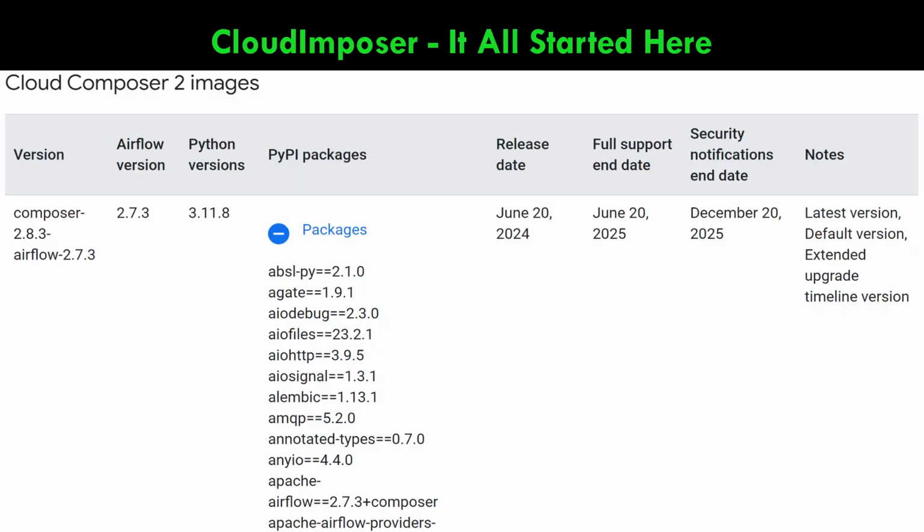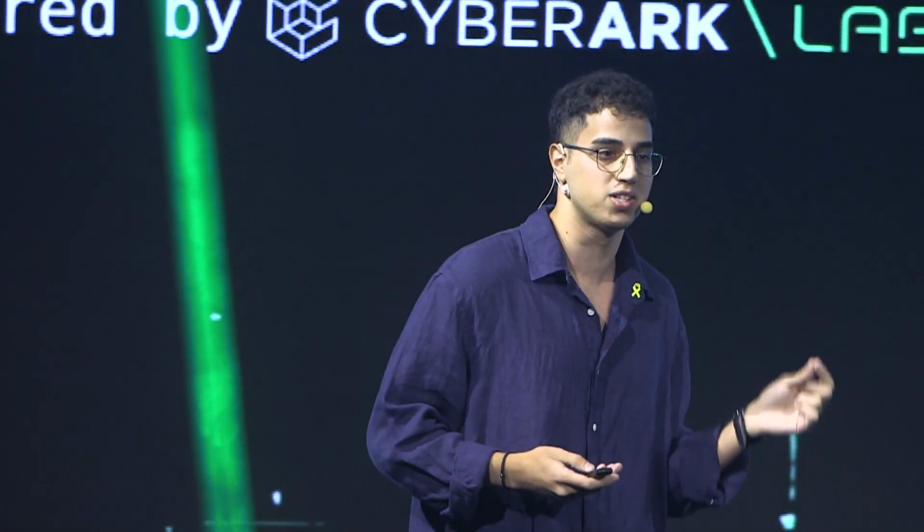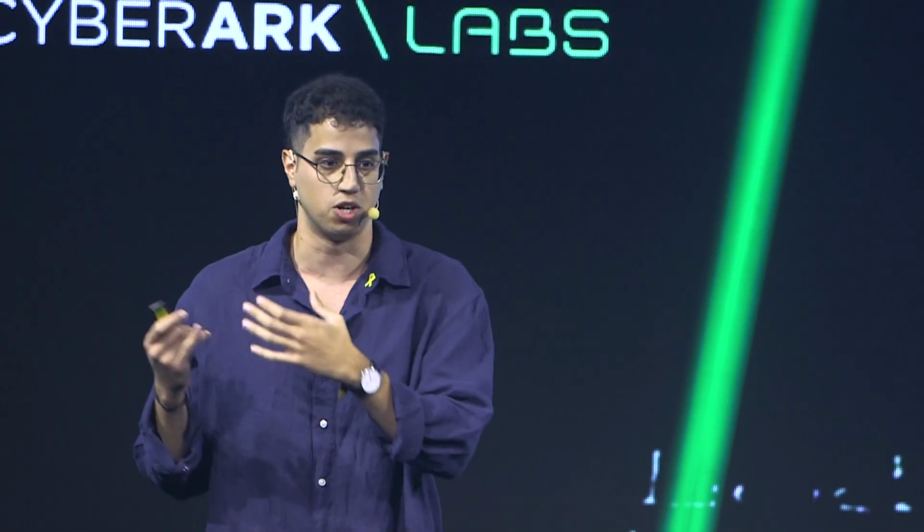Cloud Imposer. It all started in this following documentation page. When I researched, I stumbled upon this documentation page. When you deploy the GCP Composer service, what happens behind the scenes is that Google takes an image of the Apache Airflow system. I remind you, GCP Composer is a managed version of the Apache Airflow system, so it all makes sense.